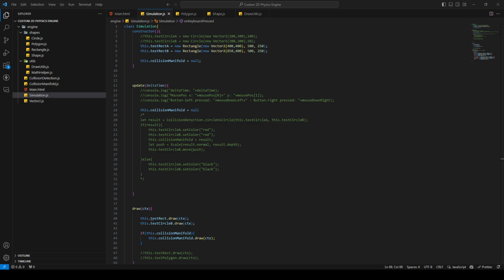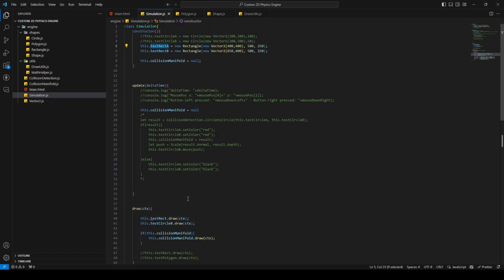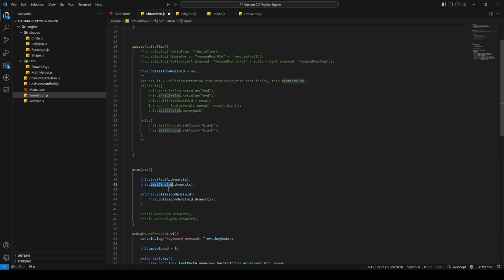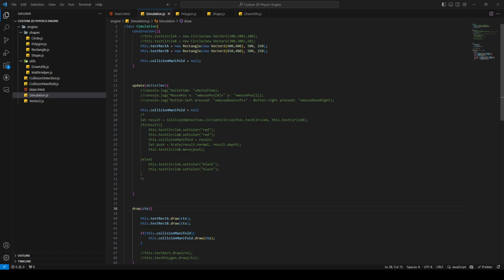Let's refresh, and there is probably an error. So let's see what's going on here. Cannot read property of undefined reading draw at simulation 40. Of course, I need to change this too. Test rect B. There we go. Let's refresh, and there we go. There are two rectangles.